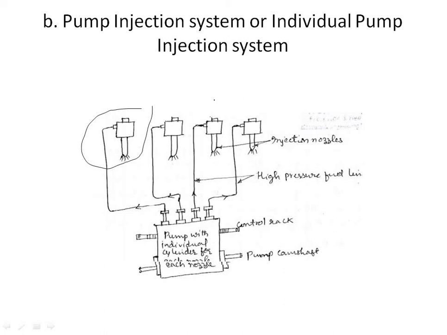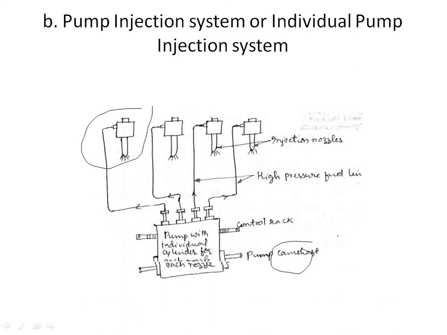The pumps in the system are individually operated by cams mounted on a camshaft. This is the pump camshaft, as you can see.